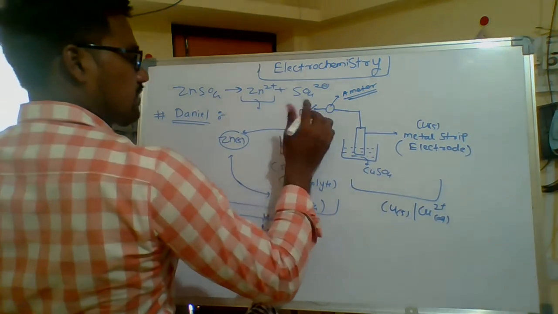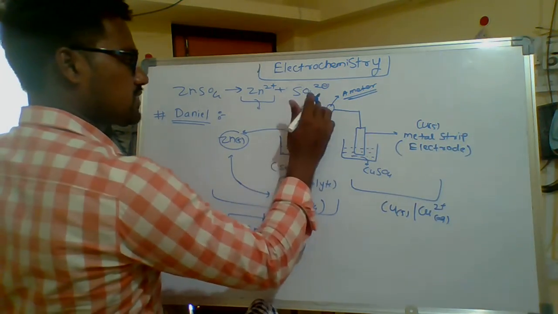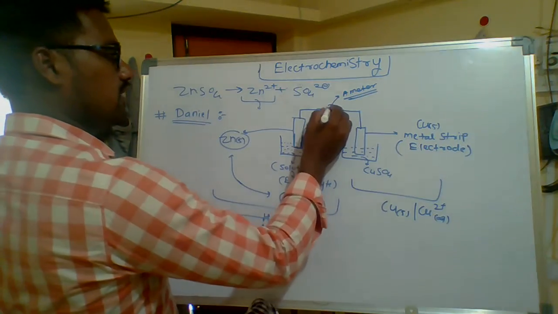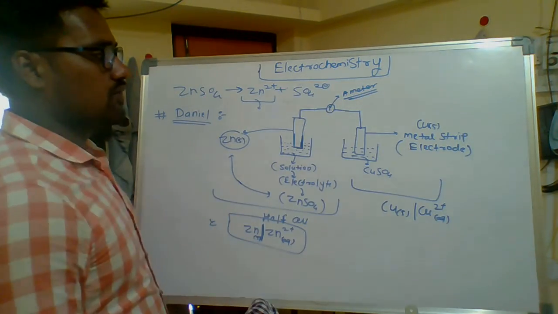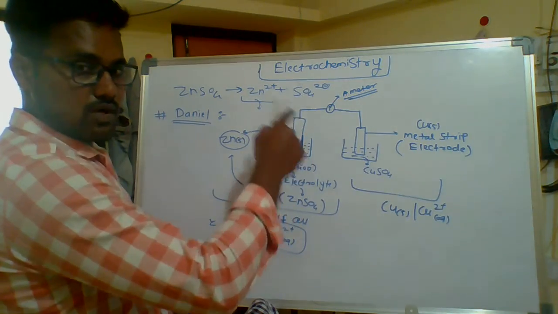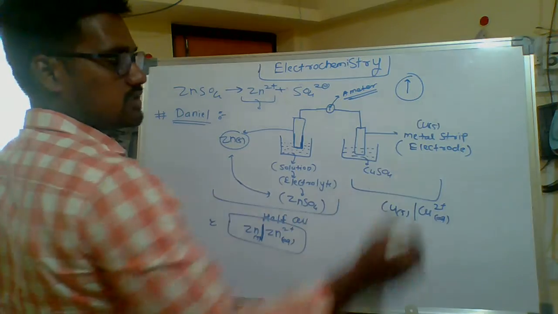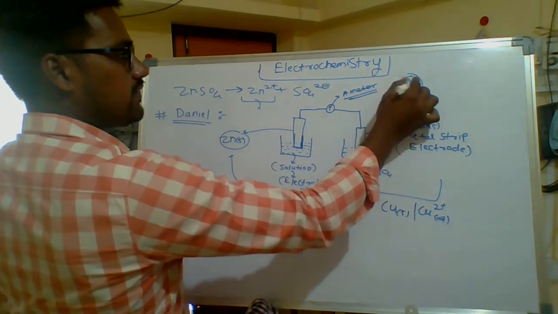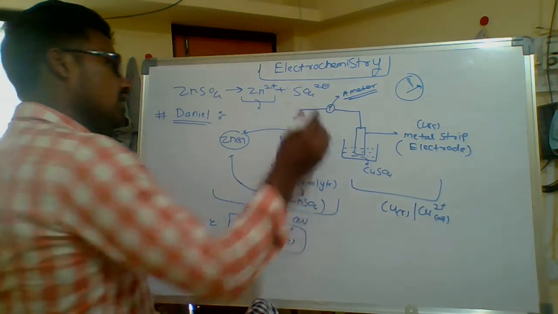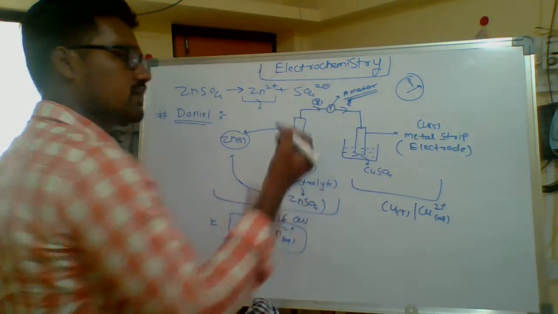Then when Daniel connects this wire, he observes in the ammeter that the ammeter has a needle, and this needle takes a deflection.